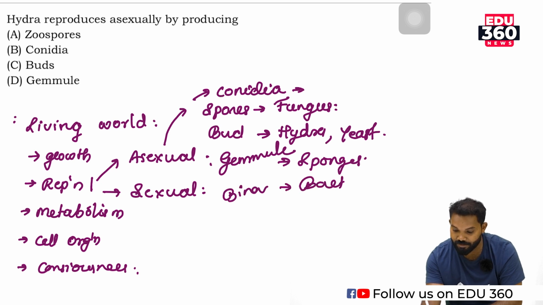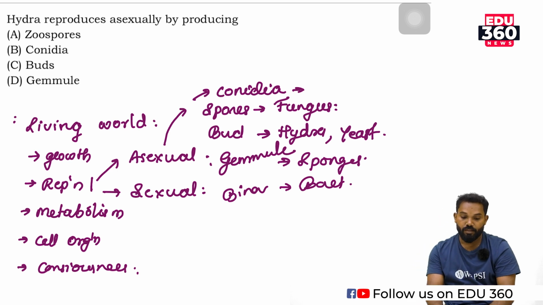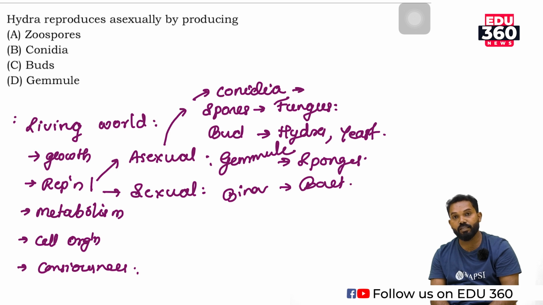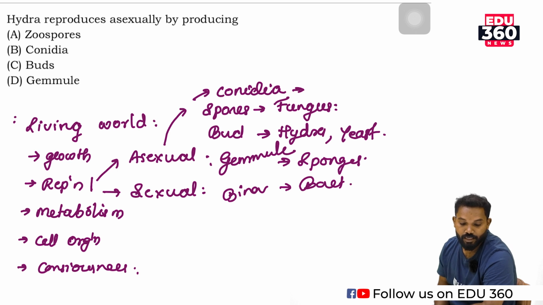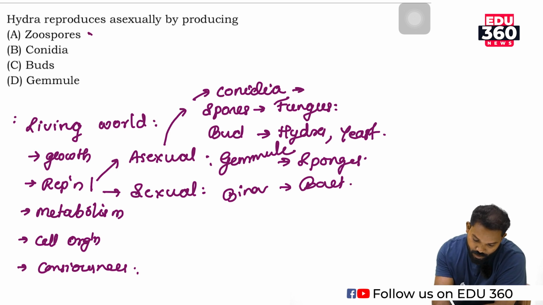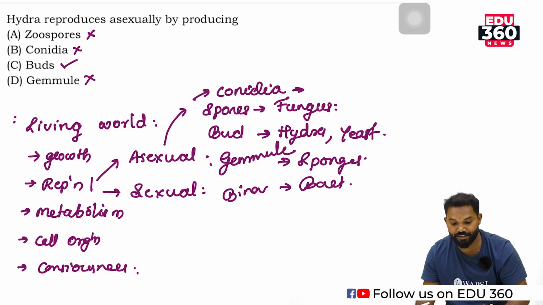Bacteria, or yeast-like organisms, reproduce by binary fission or cell division. So many primitive or smallest organisms reproduce asexually by different means such as spore formation, budding, then gemmule formation, etc. Here the question is hydra, their main asexual reproduction. Hydra reproduces asexually by producing buds. So the answer: not spores, conidia, or gemmule, they are wrong answers. Budding, or bud, is the asexual reproductive mode of hydra. So the answer is C.